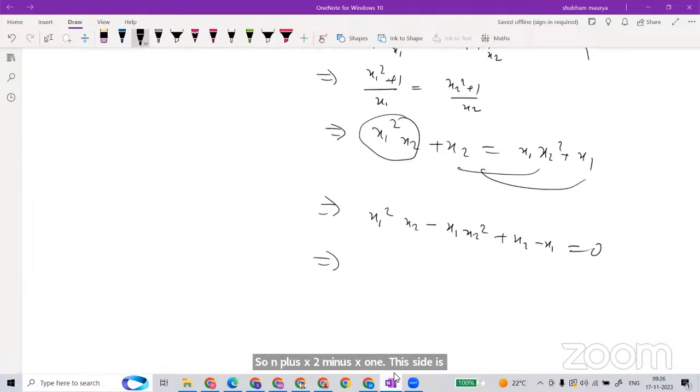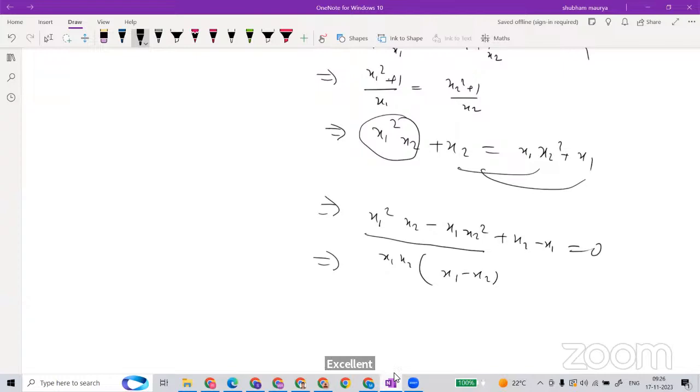Here it is not plus. If you take x1 x2 common from both, then what will remain? x1 minus x2.